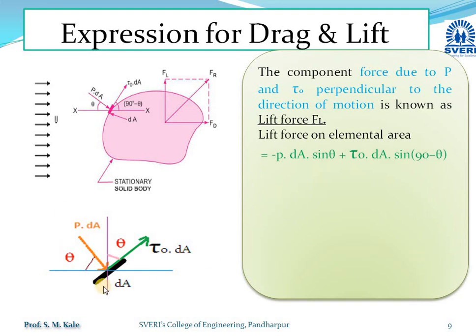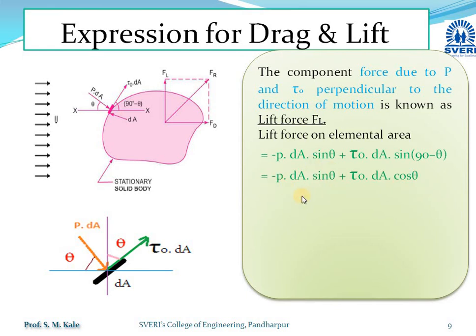As PdA is acting in the vertically downward direction, tau 0 dA is acting in the vertically upward direction. So PdA sin theta will be considered negative, and tau 0 dA cos theta, which is sin 90 minus theta, will be considered positive. So this equation becomes minus PdA sin theta plus tau 0 dA cos theta.